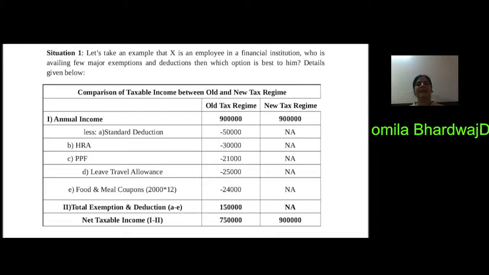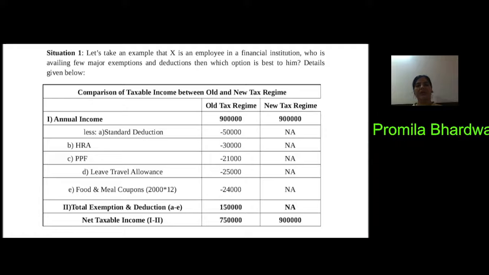Let's say X is an employee in a financial institution who is availing a few major deductions and exemptions. He is not availing all the exemptions and deductions. Now we can compare it in this chart. The person's annual income is, suppose, 9 lakh in both the tax regimes. In the old tax regime, we get a standard deduction under section 16(1) under the head salary of rupees 50,000. He may be getting the allowance of HRA and getting a deduction of rupees 30,000.